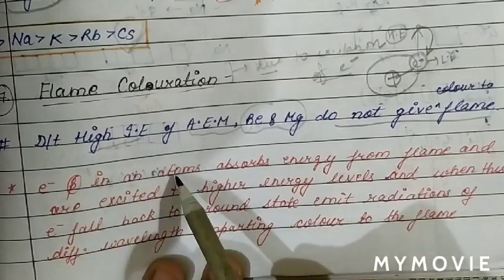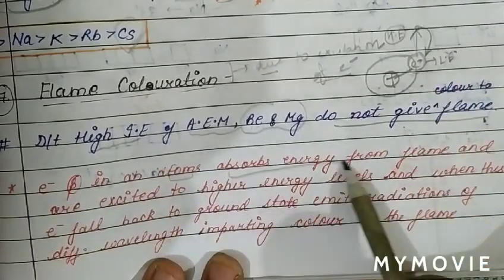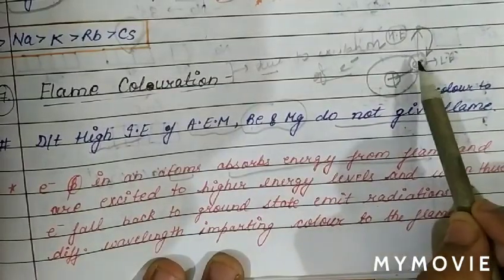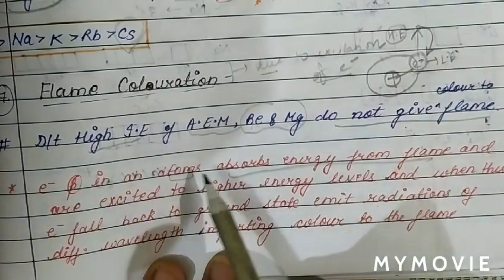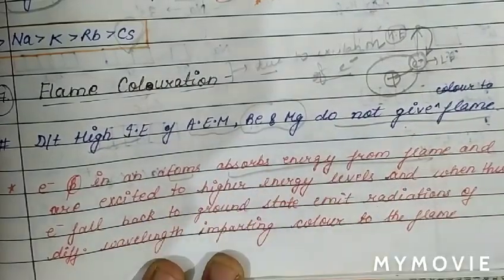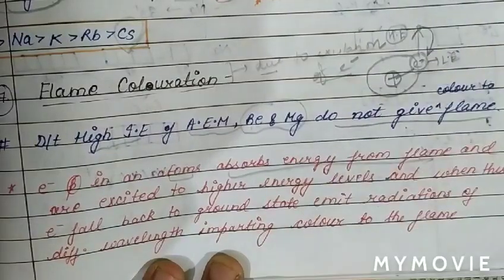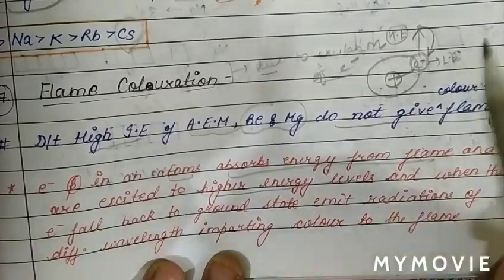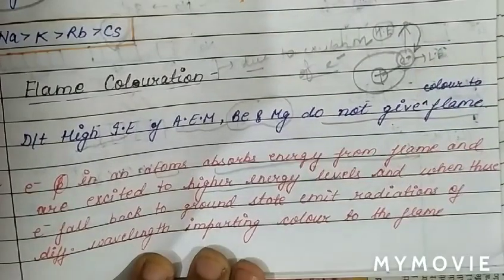So electrons in the atom absorb energy from the flame. The energy which the electron requires for its excitation, it gets from the flame. So the electron is excited from lower energy to higher energy levels, and we know that at higher energy levels there is less stability.